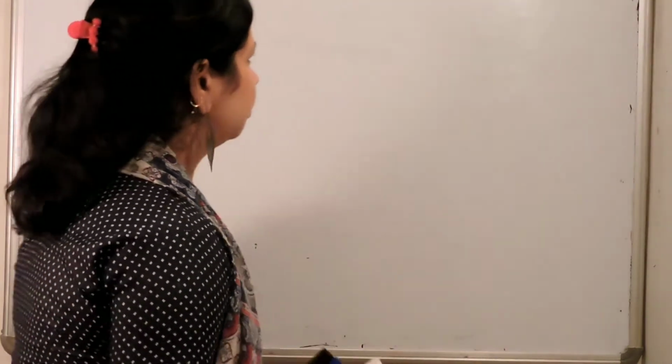I have already discussed serum containing media, so I won't waste time on that today. In this video I will discuss some of the disadvantages of serum containing media, because along with the advantages there are some disadvantages also. So what are those disadvantages? I am going to discuss them today.